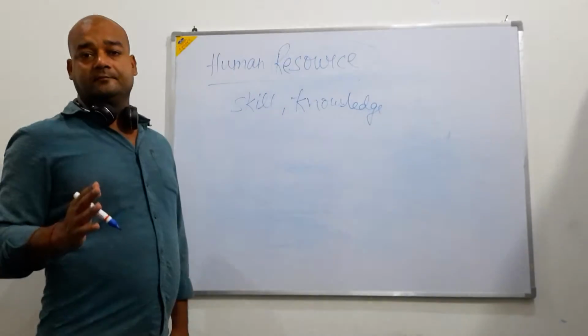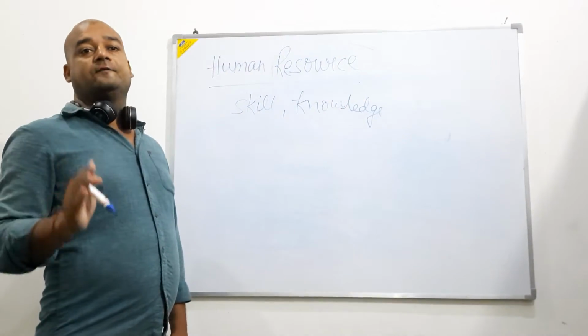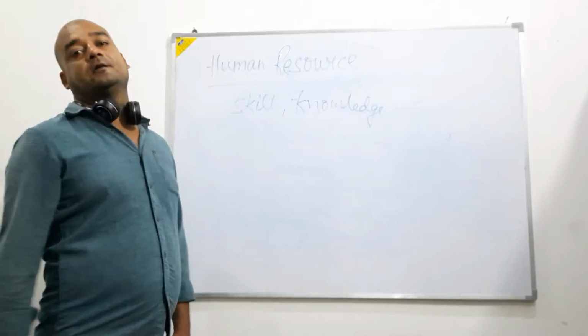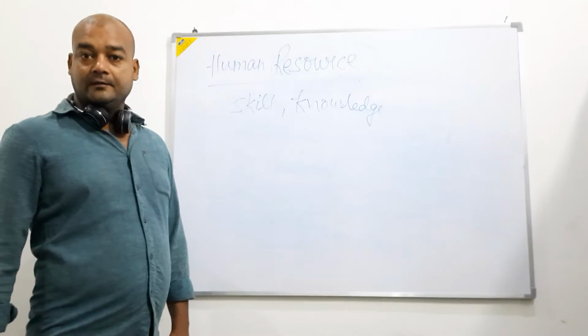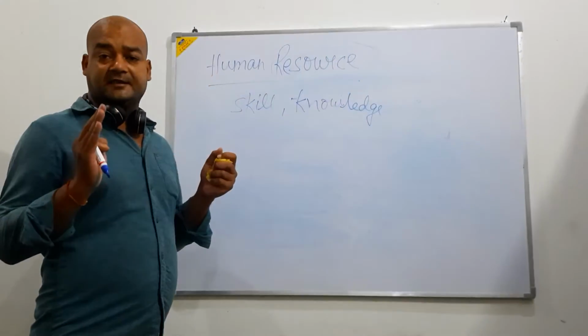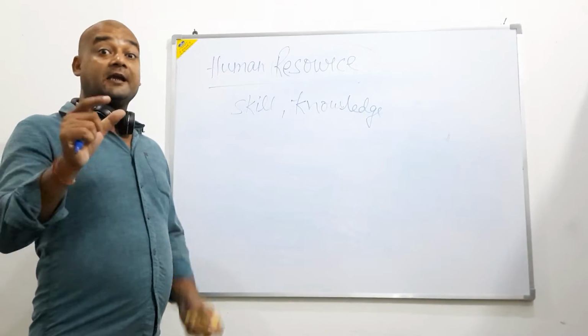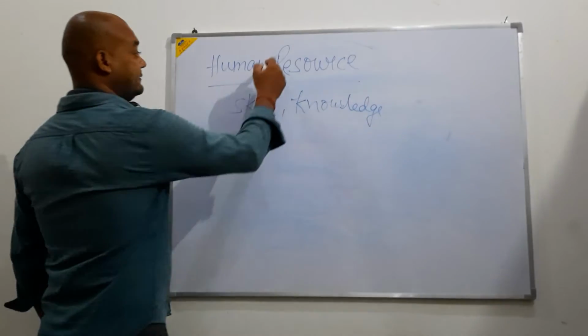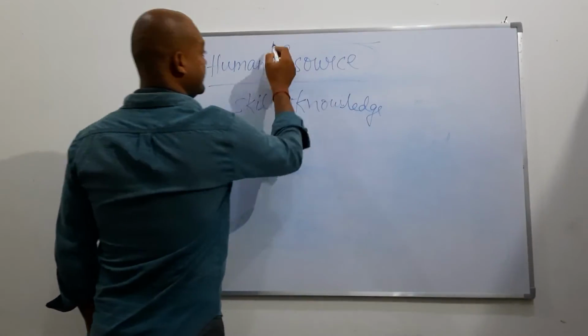Just think, the origin of human beings on the earth was millions of years ago. A lot of civilizations came, a lot of civilizations were destroyed, but all the materials to which we are giving the name resource were present on the earth from the ages.